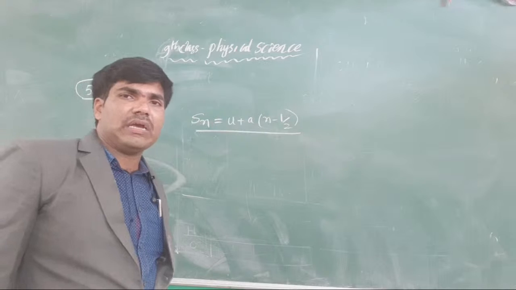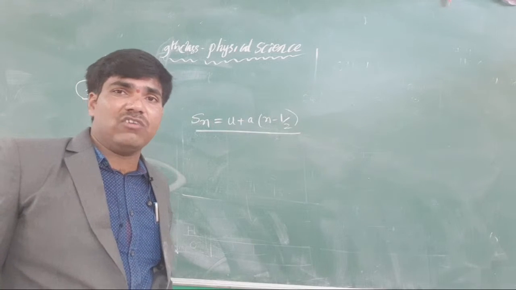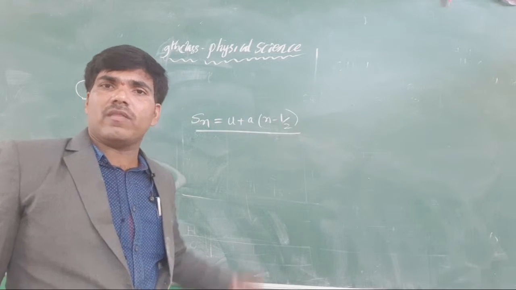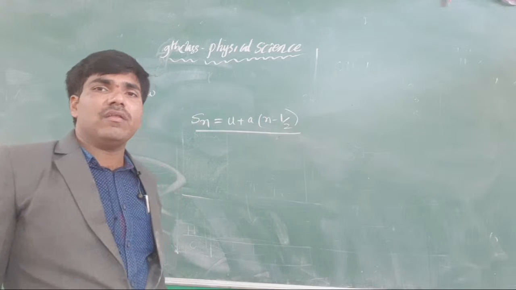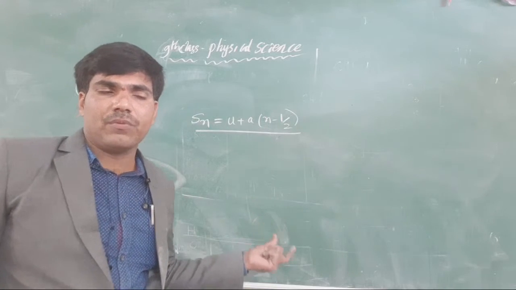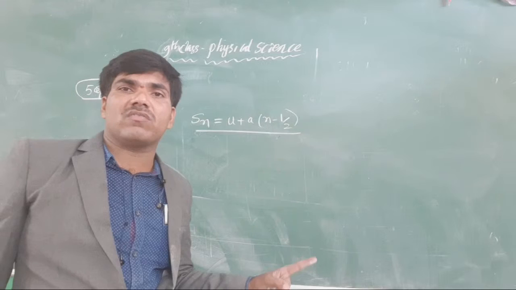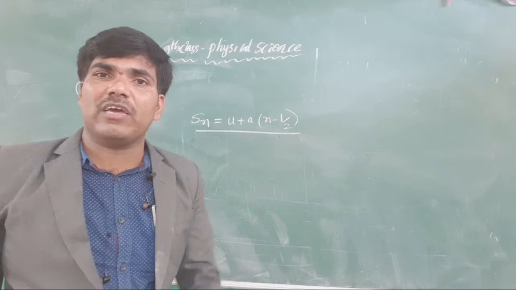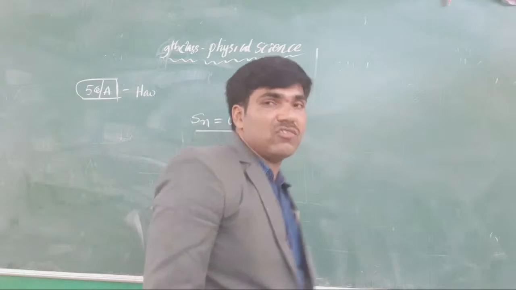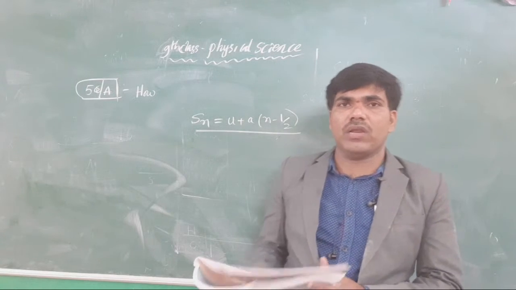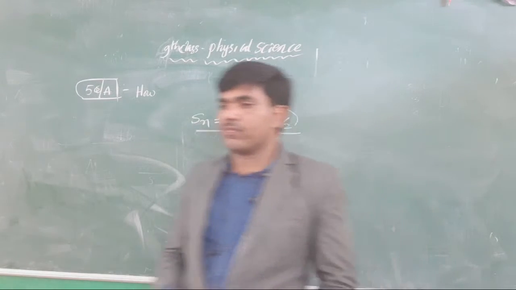Otherwise, you take s is equal to half at square sometimes. That formula may also give the instantaneous speed. At a particular instant of time, whatever the speed is, that is called instantaneous speed. Okay, now the next.